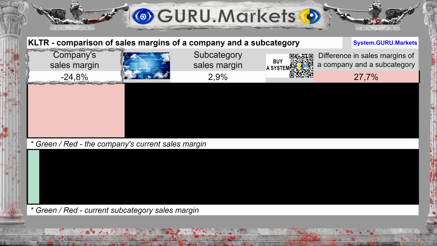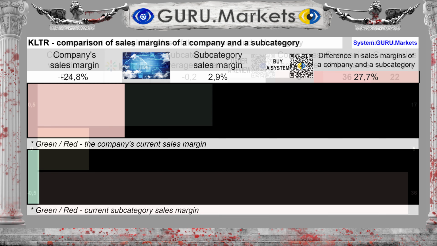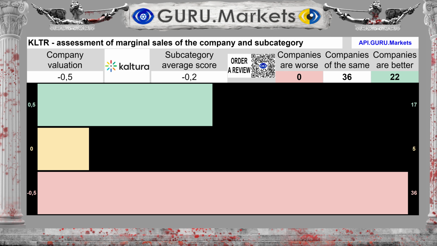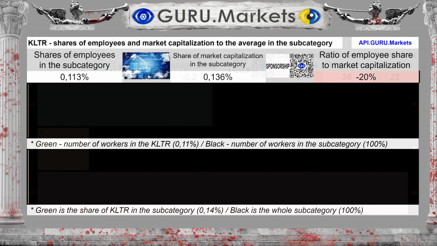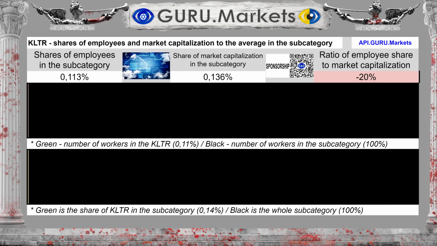The sales margin is -24.8%, with an average for the subcategory of 2.9%. The difference between the subcategory average and the company's performance is 27.7%. Assessment of marginality in comparison with the indicators of companies in the subcategory: Tolerable, minus 0.5 points.